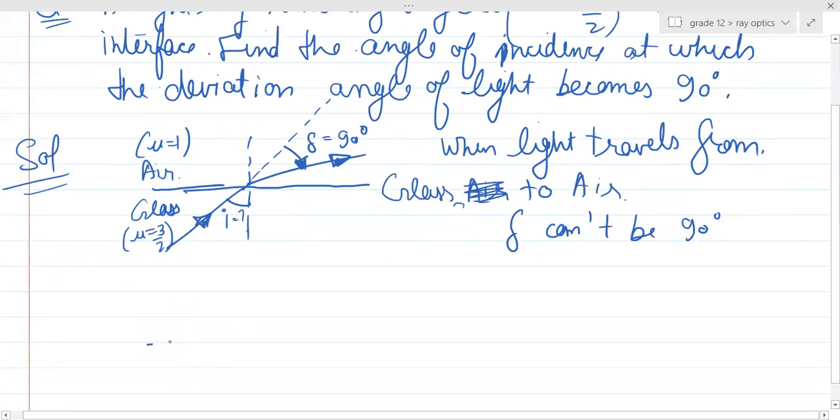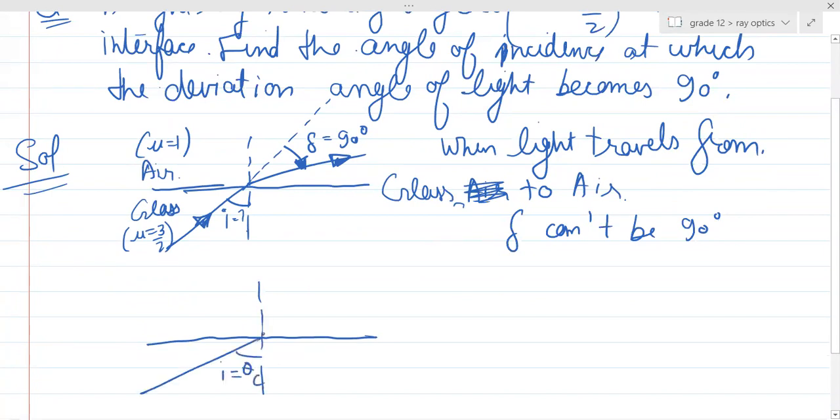Because even at the condition of TIR, even at the condition when the angle of incidence is equal to the critical angle, then also the deviation cannot be 90 degrees. That is the maximum possible case, right? And the angle of refraction is 90 degrees. Still, the deviation angle is not 90, right? Yes or no?